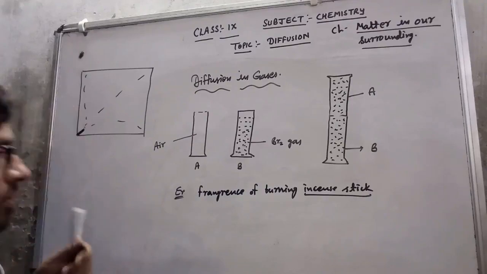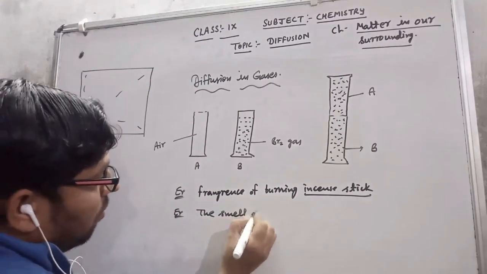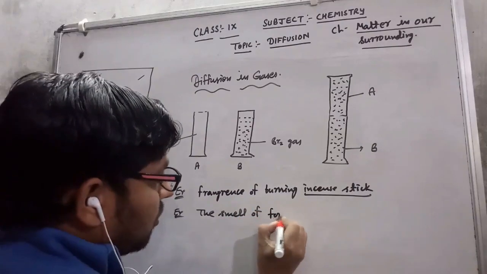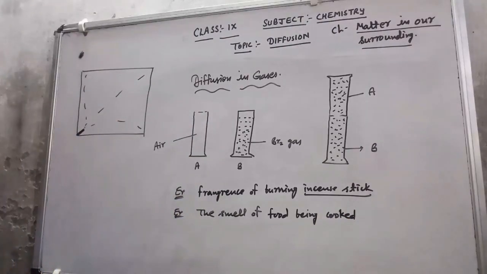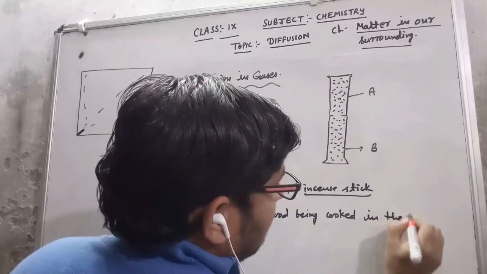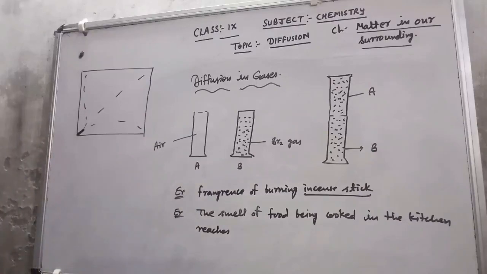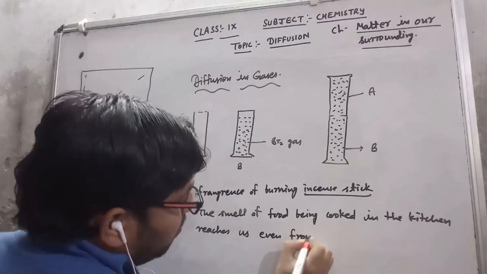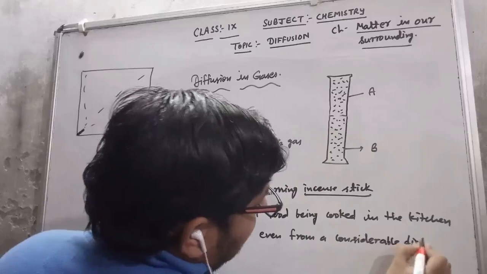The second example is the smell of food being cooked in the kitchen, which reaches us even from a considerable distance. How is this possible?